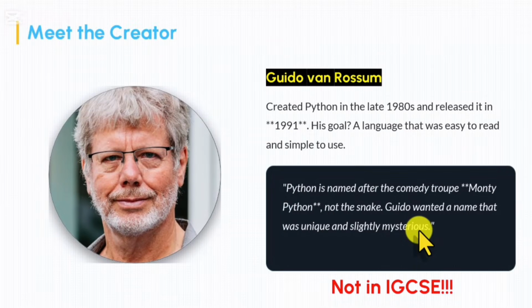Python was created in the 1980s by Mr. Guido van Rossum and it was released in 1991. His goal was to create a language that was simple, easy, and also easy to read.